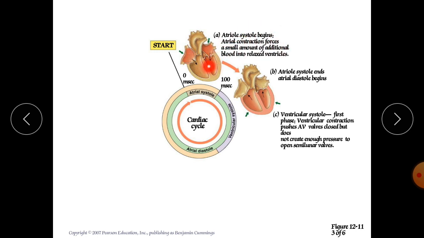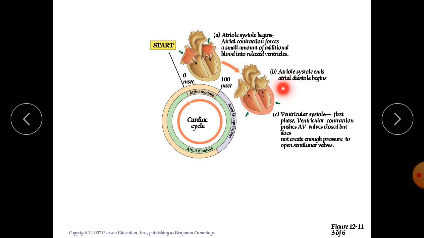During atrial contraction, the atrioventricular valve opens quickly and starts to fill the ventricles. Here the atrial systole ends, and the pressure is released from the atria.